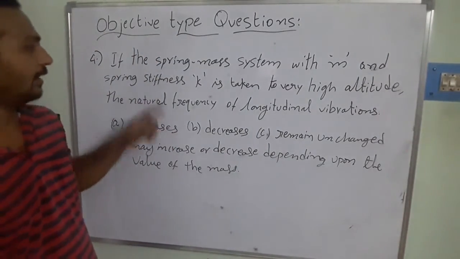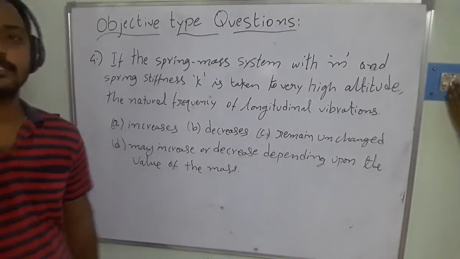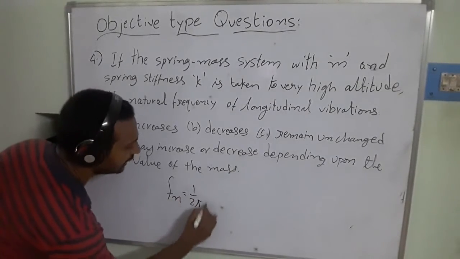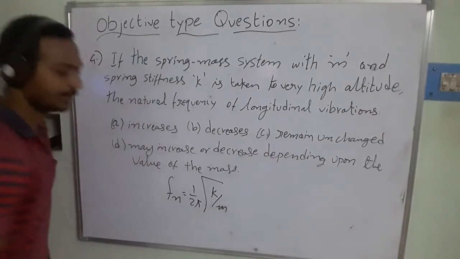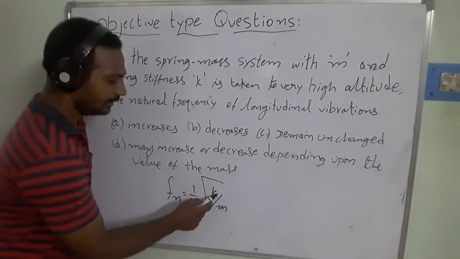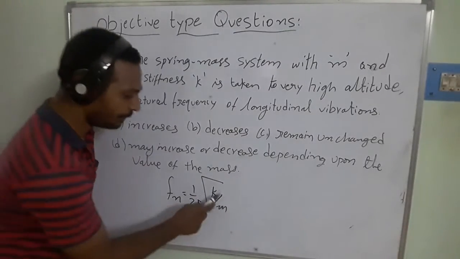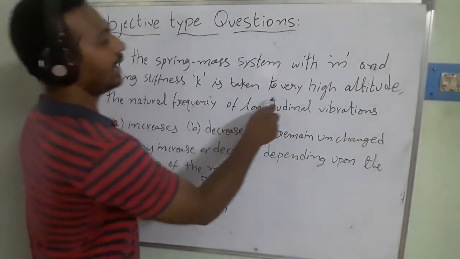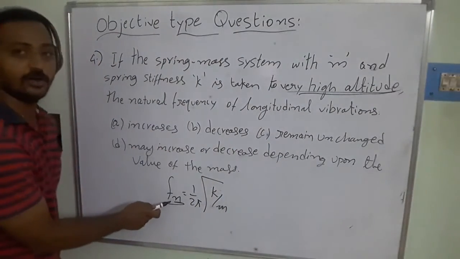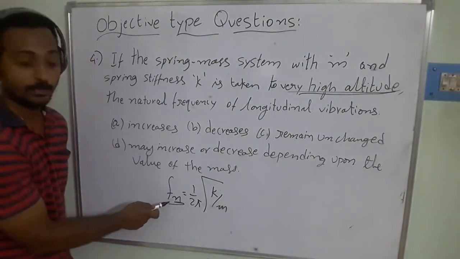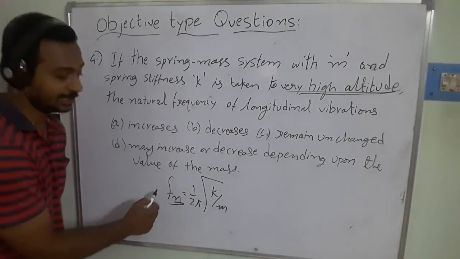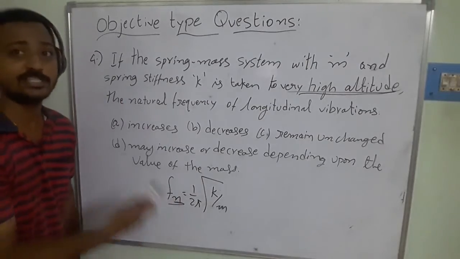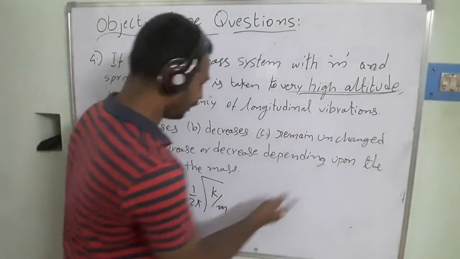To solve this one, first we need to write the natural frequency of the system. What is the natural frequency here? Fn is equal to 1 by 2 pi square root of K by M. In this case, can you see stiffness and the mass? These two parameters influence the natural frequency. It is very clear that high altitude does not influence the natural frequency of the system. If the mass changes, frequency will change. If stiffness changes, frequency will change, directly or inversely proportional. But we don't have an altitude parameter in our equation.